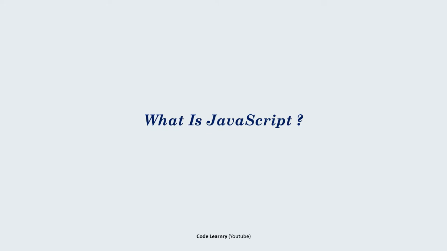So I'd like to start by both asking this question and answering it at the same time. The question is, what is JavaScript? JavaScript is popularly known as the language of the web. It was created in 1995 by Brendan Eich at Netscape, and the language was later standardized in 2000. Now, JavaScript is a very dynamic language, and the reason why I say this is because JavaScript can run on the client side, that is inside a web browser, and JavaScript can also be run on the server side, that is with the help of Node.js.